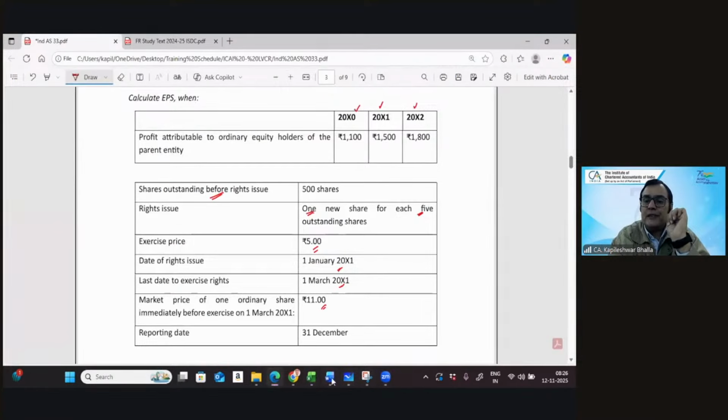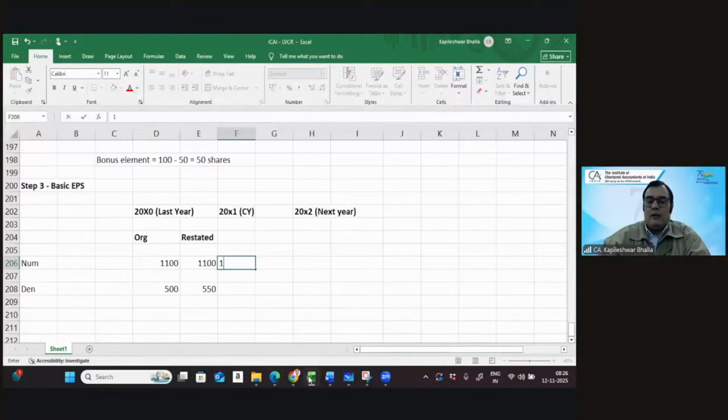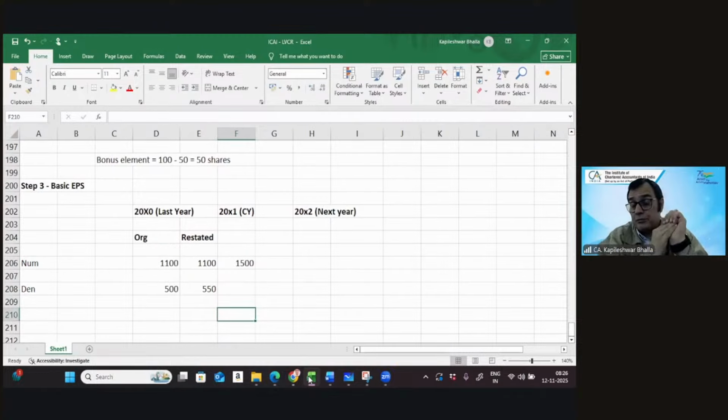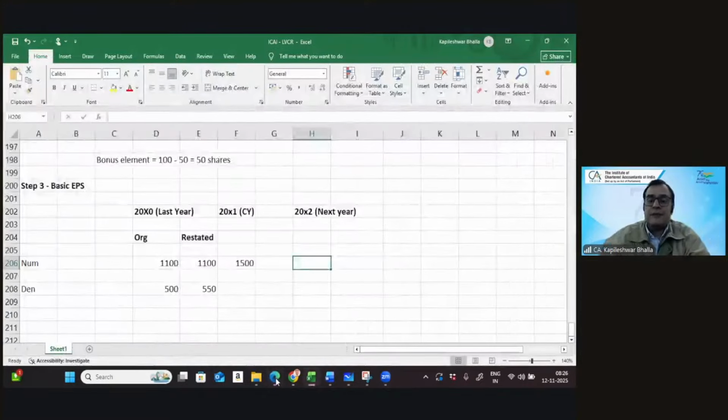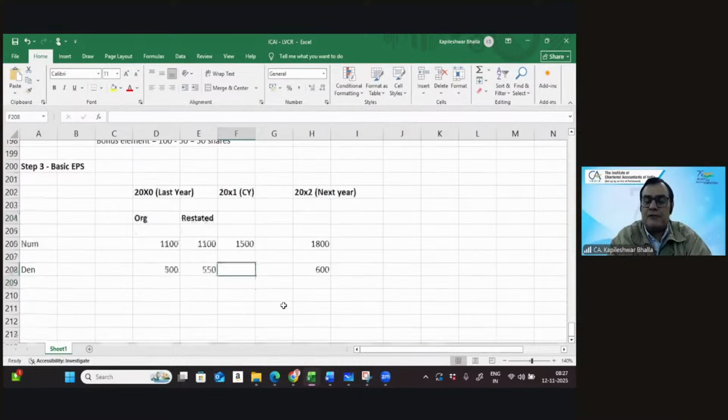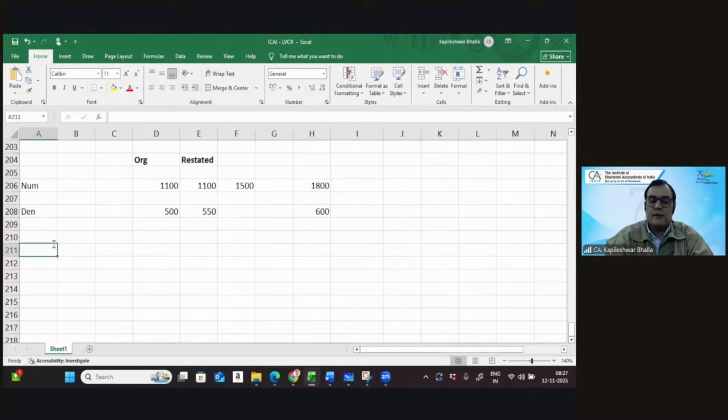Current year is 1500. And in this particular case, we need to get the weighted average. I'll do that. And then for the next year, I guess the profits are 1800, and this will, of course, be 600. So let me just organize the weighted average shares. Weighted average number of equity shares is what I need.